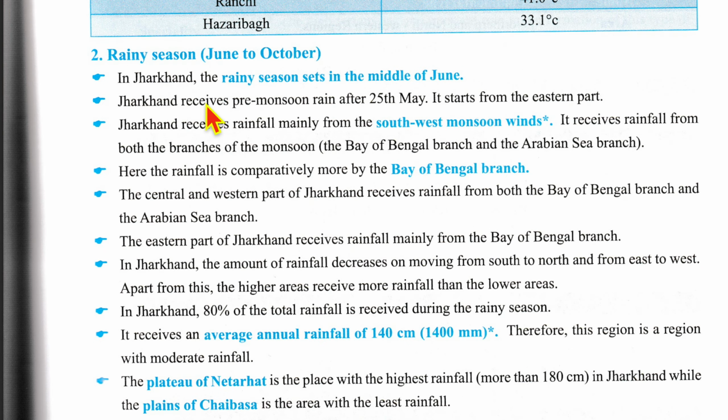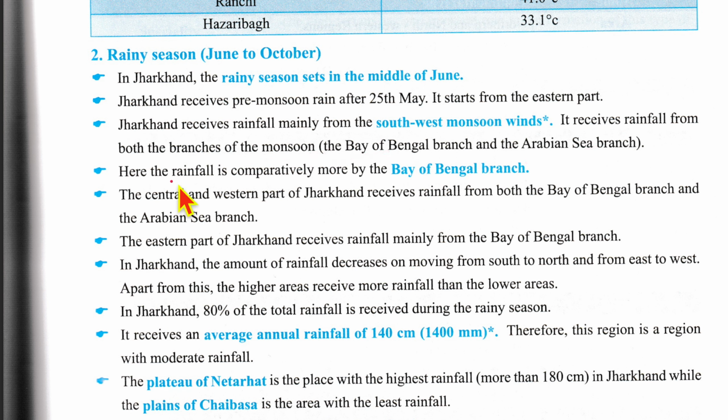Now, rainy season, June to October. In Jharkhand, the rainy season sets in the middle of June. Jharkhand receives pre-monsoon rain after 25th of May. It starts from the eastern part. Jharkhand receives rainfall mainly from the southwest monsoon winds. It receives rainfall from both branches of monsoon, that is Bay of Bengal branch as well as the Arabian Sea